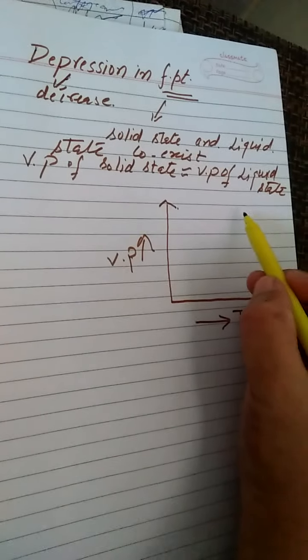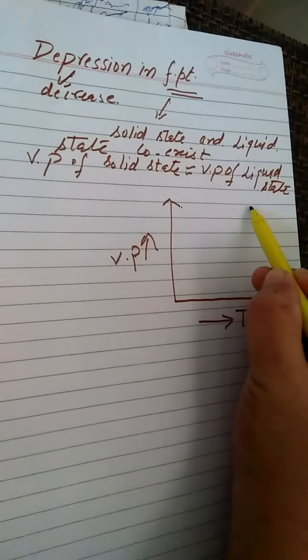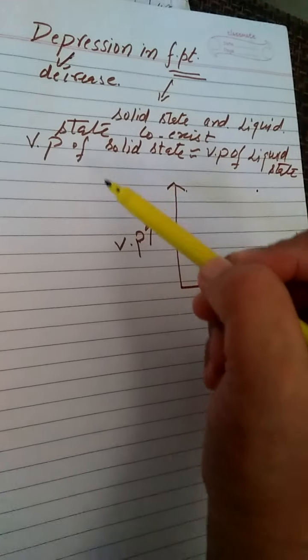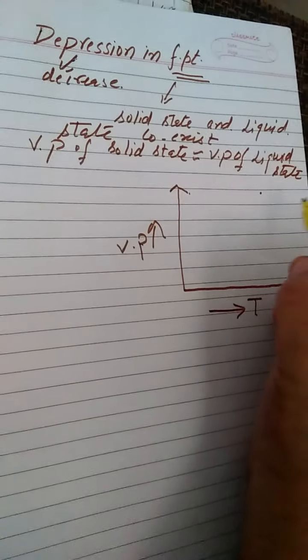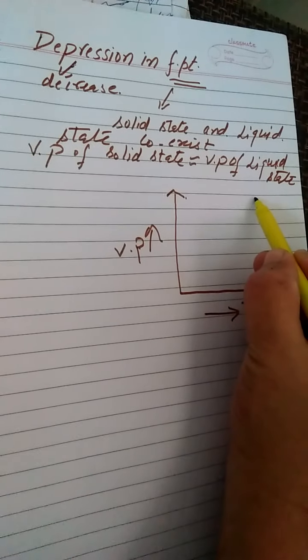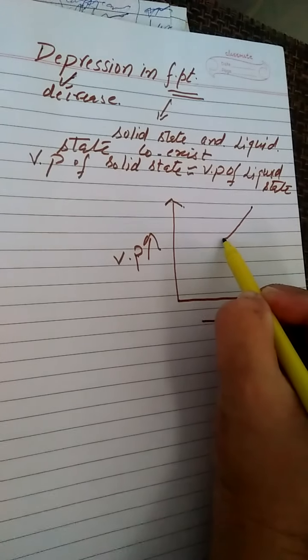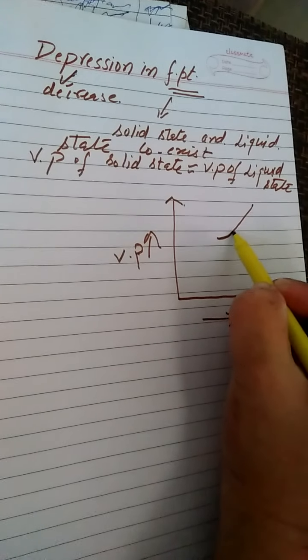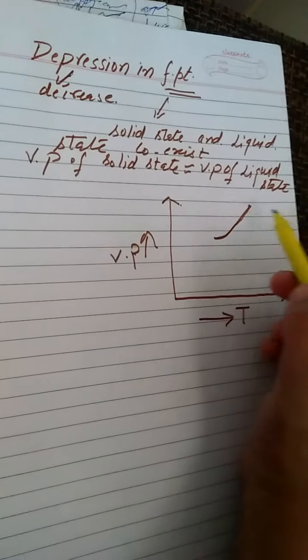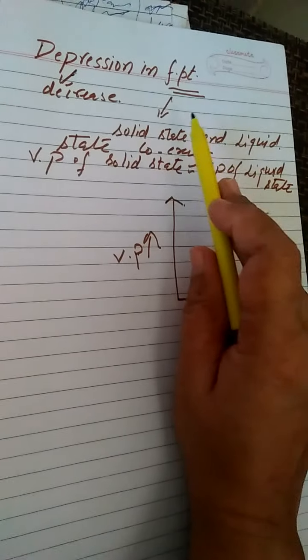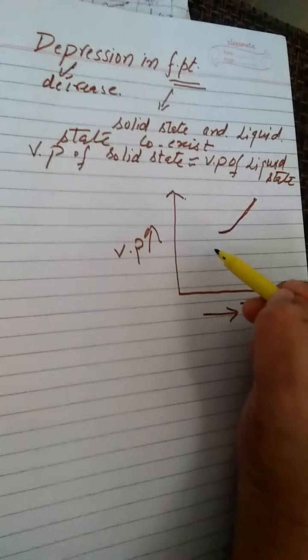Now we know very well for any liquid, for example, now we're talking about freezing, so we have to decrease the temperature so that it gets frozen. With the decrease in temperature, the vapor pressure of any liquid will decrease. With the increase in temperature, vapor pressure increases. But now we're talking about freezing, so we have to decrease temperature.